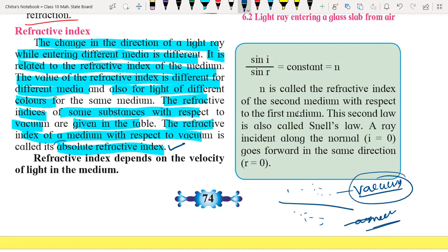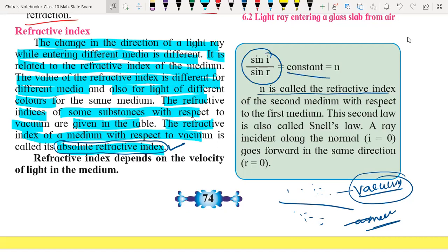Understood what is absolute refractive index? It is the refractive index of any medium with respect to vacuum. Everyone understood? So the refractive index depends on the velocity of light in that particular medium. Its formula is sin i divided by sin r, which is always constant. Here n is called the refractive index.